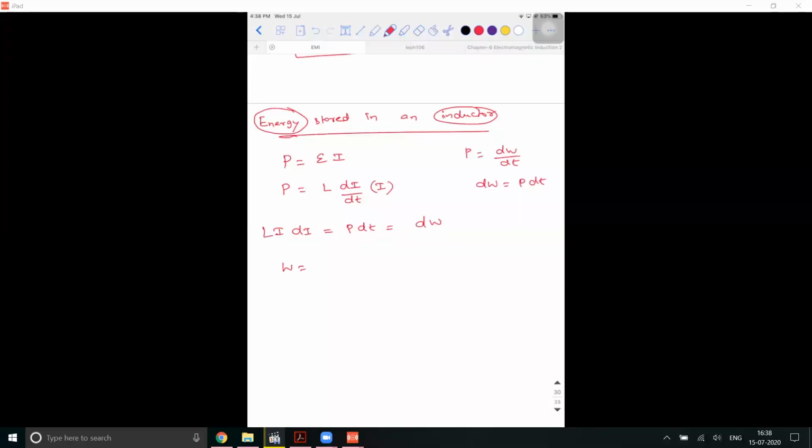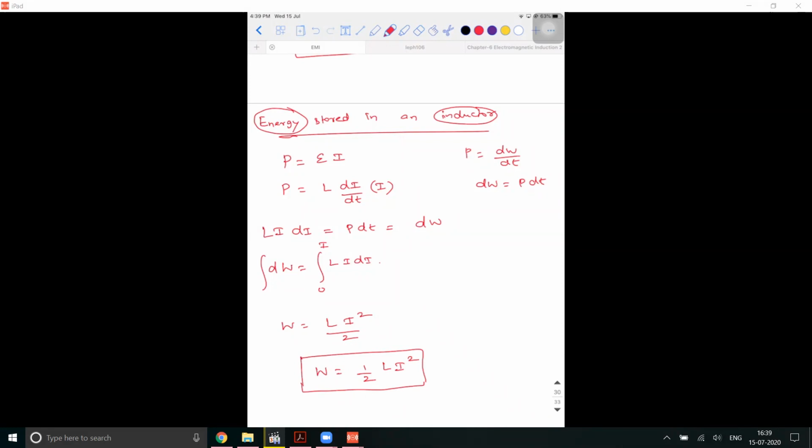So dw is equal to L into I into di, integrating on both sides. If the current increases from 0 to I, then W is equal to L, which is a constant, times the integral of I di, which is I square by 2. When you apply the limits 0 to I, the amount of energy stored in an inductor is half into L into I square. It is something similar to half CV square.